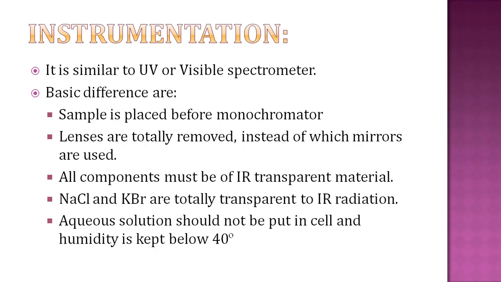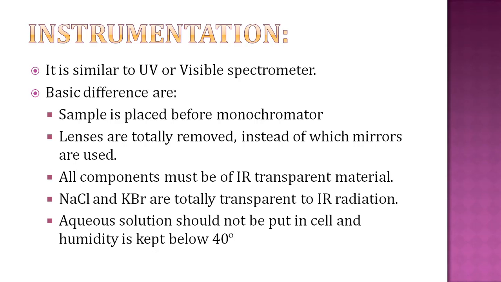We have seen that in visible as well as in UV spectroscopy the first component is the radiation source. From the radiation source, radiation passes through the monochromator, where polychromatic light is converted into monochromatic light, and then the monochromatic light passes through the sample.